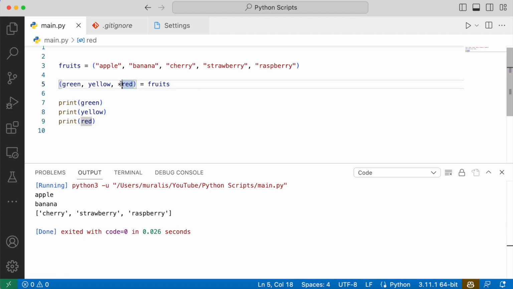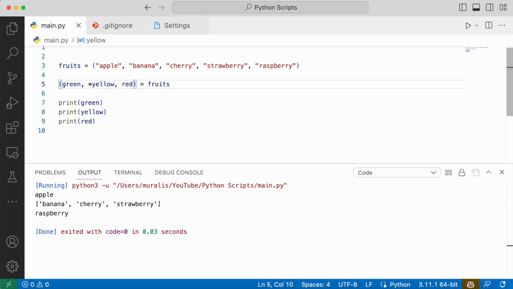We can keep this asterisk before any variable. Here it is: green gets the first value, red gets the last value, and the remaining values will be assigned to yellow. One thing to remember, at any moment when we unpack the values, we are allowed to use only one asterisk. That asterisk can be given to any variable, but we need to use it only once.